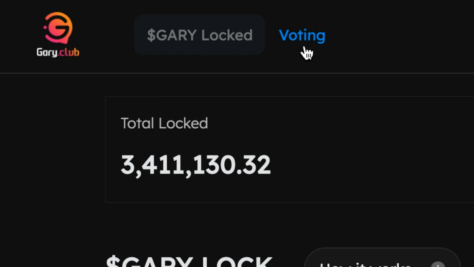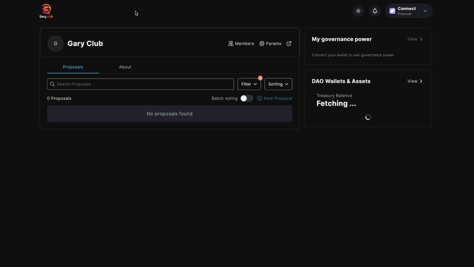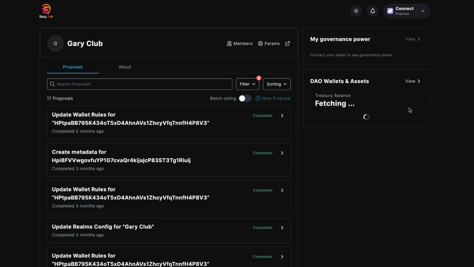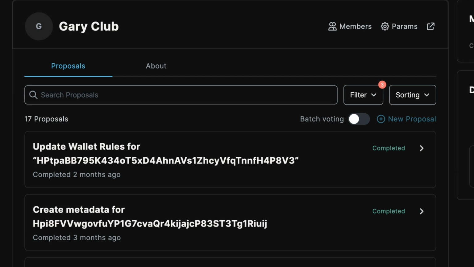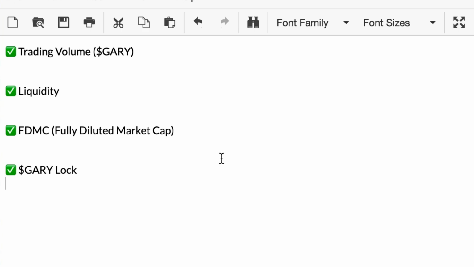And then you could also go and do things like voting, just like there's things like the Jupe DAO. There's also a DAO for Gary where you could have different votes and you decide where the different funds go. And this is one way that you could help the KPI for Gary and also get different perks like claims. Now we can work our way back.